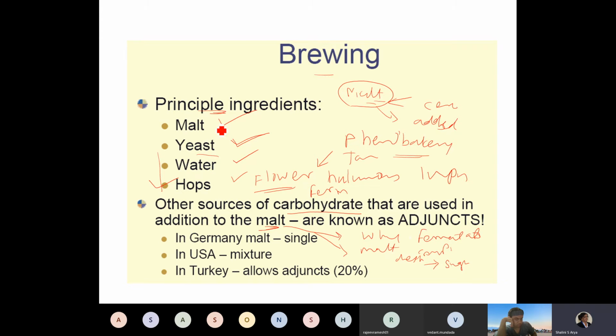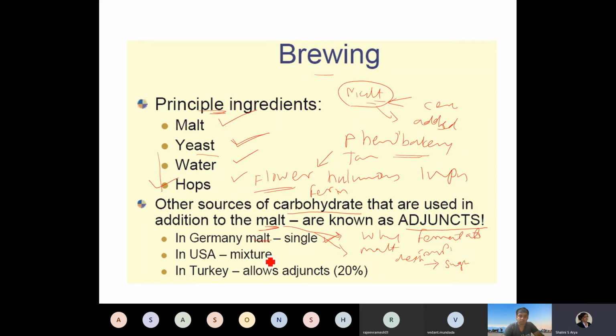But apart from malt, there are other carbohydrates called adjuncts. In some special beers, like in Germany, only malt is used. But in some poorer countries, malt is not affordable.